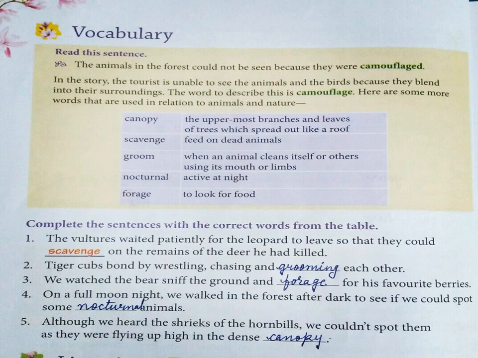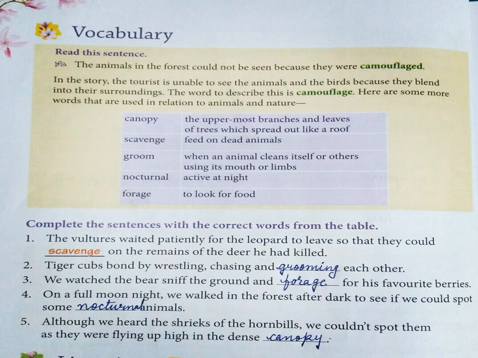The other examples given over here are canopy. That means the uppermost branches and leaves of trees which spread out like a roof. That is the top layer of the tree where branches and leaves spread very wide. That top layer is called canopy. Scavenge, feed on dead animals. So the animals which feed on dead animals are called scavengers, and that concept is called scavenge, eating dead animals. Vultures are the best examples. They are always looking for dead animals to be taken as their food.